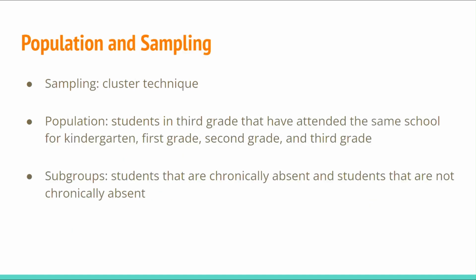The accessible population for the research study I am proposing is made up of students in third grade that have attended the same school for kindergarten, first, second, and third grade. Any student that does not meet that requirement will be dismissed from the study. Because this study focuses on a specific unit of the population, a cluster sampling technique will be used. These students will be separated into two subgroups, those who have been chronically absent and those who have not.